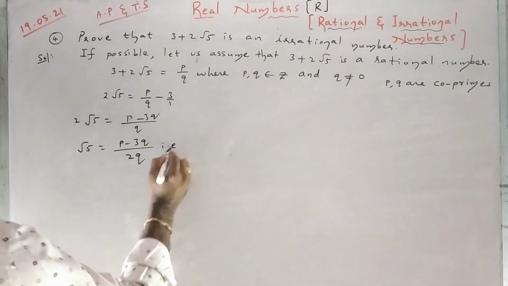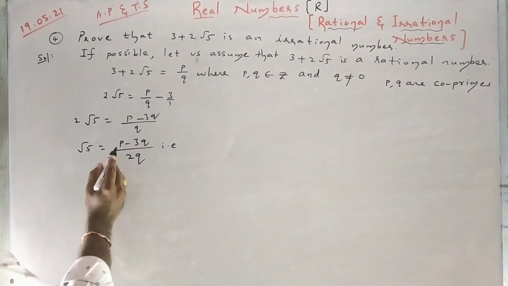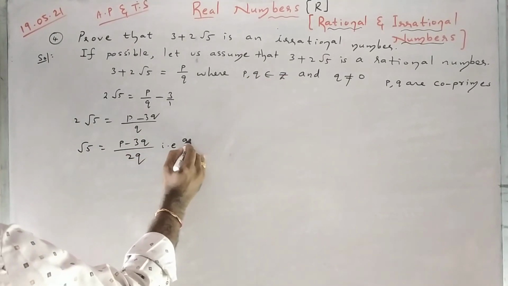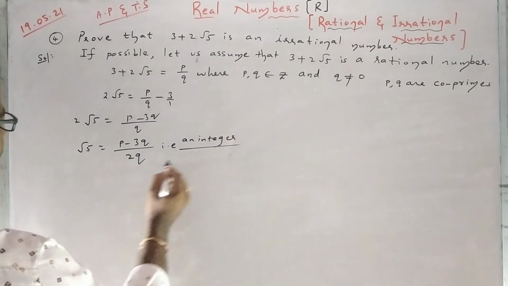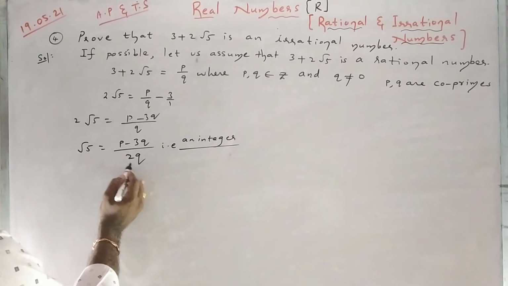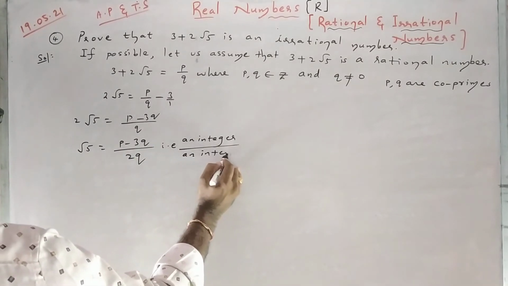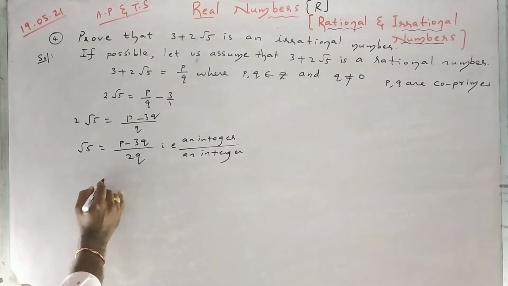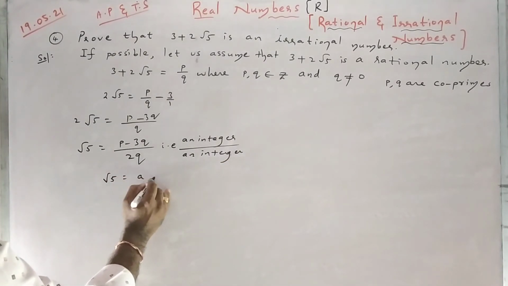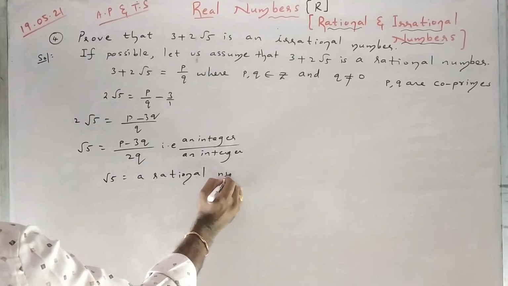Since p, q are integers, p minus 3q is also an integer. Since q is an integer, 2q is also an integer. What is integer by integer? That means root 5 equals a rational number.